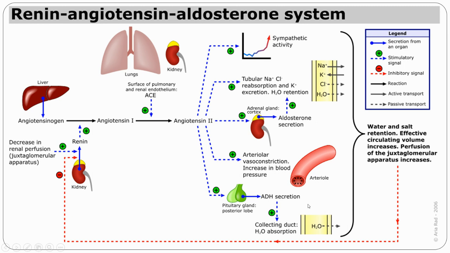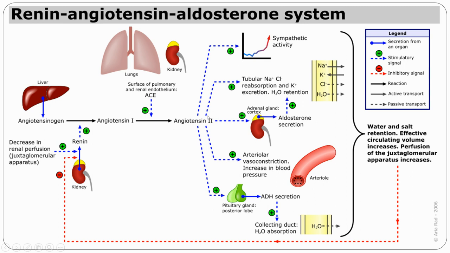physiology. The whole story starts in the liver. The liver produces angiotensinogen. This gets converted into angiotensin 1. For this conversion, we need renin. This renin is usually secreted by the kidney. Whenever there is a decrease in renal perfusion, the juxtaglomerular apparatus will increase the release of renin, which helps in conversion of angiotensinogen to angiotensin 1.